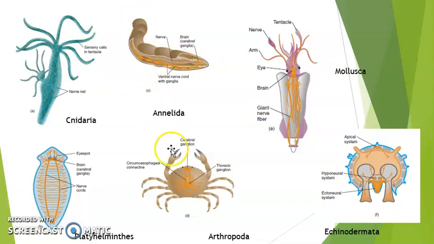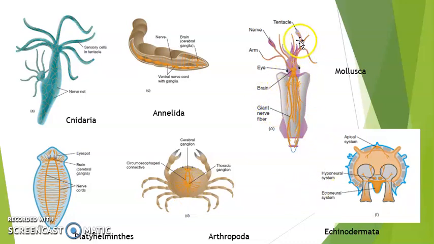These connect the whole of the body. Then you can see that arthropoda also have a cerebral ganglion. They have different connectives. Then they have this thoracic ganglion and so on. So they have a different kind of nervous system in comparison to the previous ones, because they have so many legs and they have to connect all of these together too. So there are different types of ganglia which are connected to nerves according to the body.